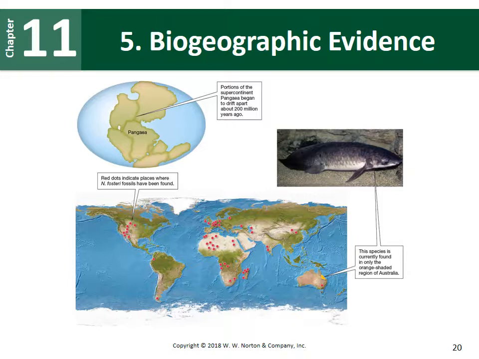This is showing where they have found species. The red dots are where they have found species of lungfish. We have some in North America, South America, Europe, Africa, on Madagascar, which is the island right off of Africa, India, and also in Asia. But right now, the only living species is found in that very tiny part right off of Australia. So this is showing that where these organisms lived in the past can be very different from where they live in modern day.